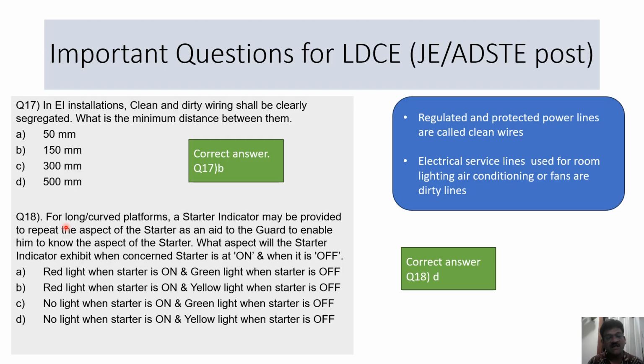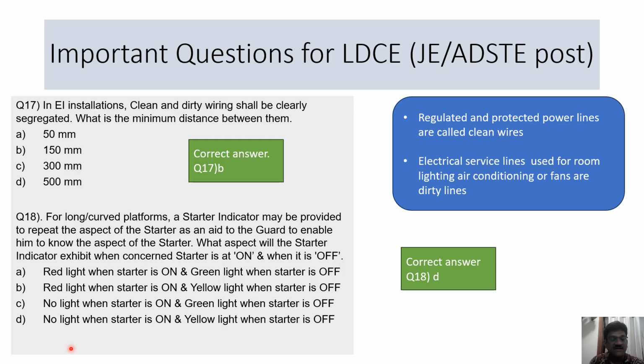For long or curved platforms, a starter indicator may be provided to repeat the aspect of the starter as an aid to the guard to enable him to know the aspect of the starter. What aspect will the starter indicator exhibit when the concerned starter is at on and when it is off? Here, for long curved platforms, we have a starter indicator to help the guard. It is provided generally in the middle of the platform.